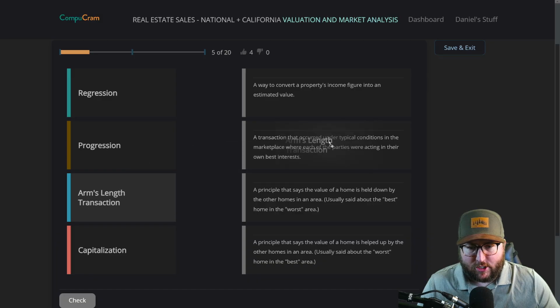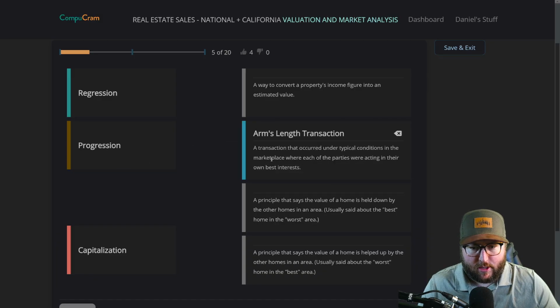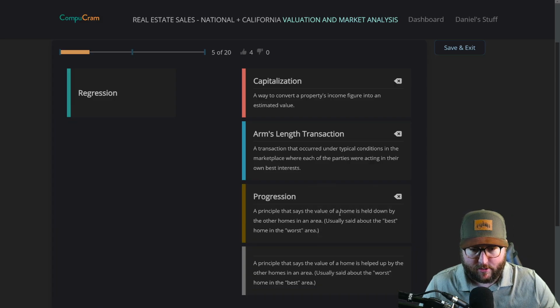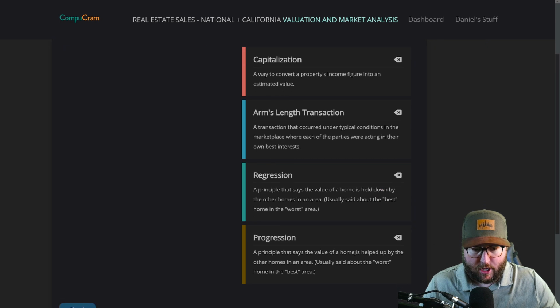Okay, arm's length transaction, a transaction that occurred under typical conditions in the marketplace where each of the parties were acting in their own best interest, keeping arm's length away from each other. Capitalization, a way to convert a property's income figure into an estimated value. That would be capitalization. Regression. These are obviously switched. One of them's one and one of them's the other, but we got to figure out which one. So progress would be the best home in the worst area. A principle that says the value of a home is held down by other homes. I'm gonna say that one's regress because it's held down, regressed, and then progress is helped up.